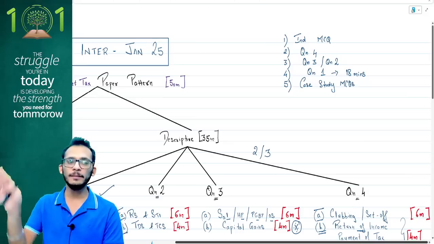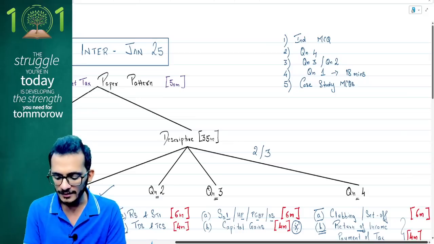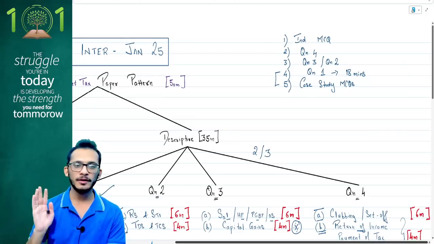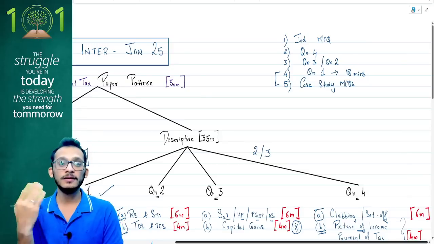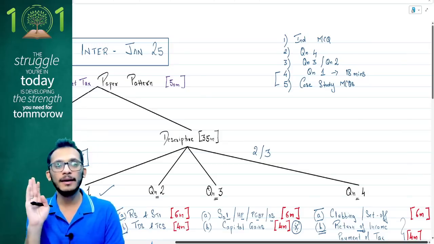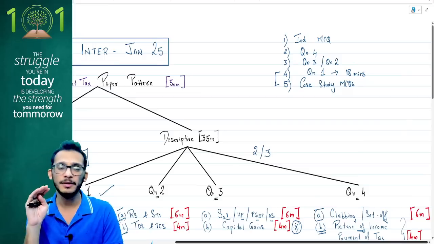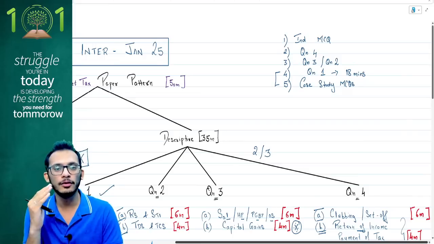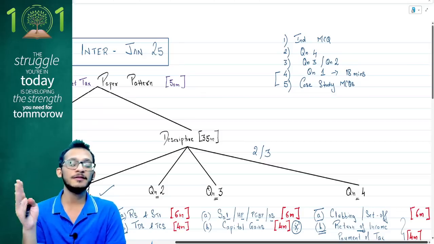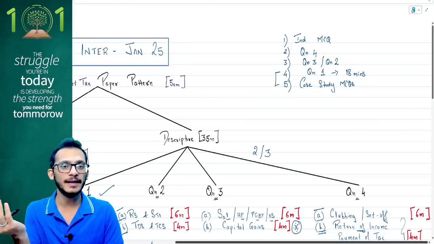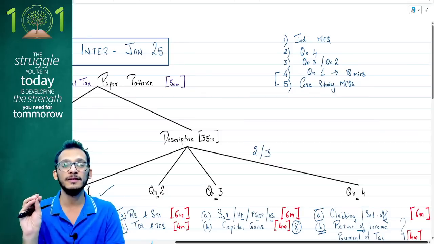This is what my sequence will be, people. Now, let's understand 4 and 5 are interchangeable. Like I said, if you have not been able to complete the paper till now, focus first on case study MCQs and then come back to your written descriptive, because with MCQs, no matter how badly you go wrong, you can at least score 1 or 2 MCQs right, rather than spending time on descriptive, which you may not end up getting any marks for. So focus on MCQs, because MCQs are a giveaway.